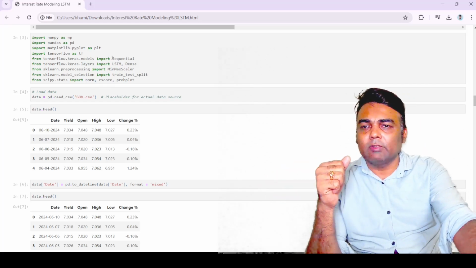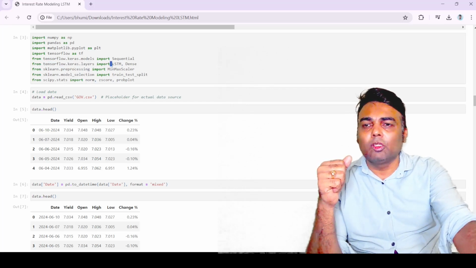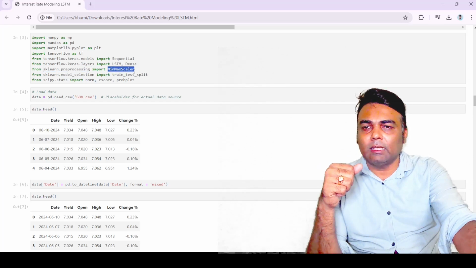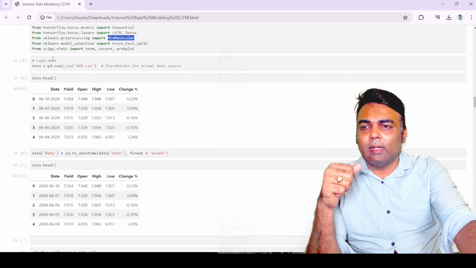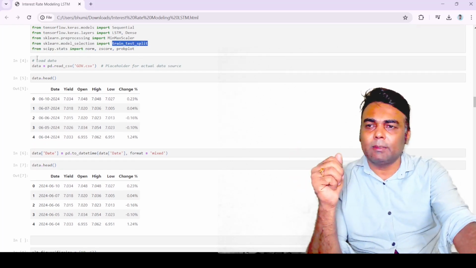As we discussed, we require the Sequential model, then from TensorFlow.keras.layers we require the LSTM and the Dense layer. Then from sklearn.preprocessing you require the MinMaxScaler, and from sklearn.model_selection you require train_test_split to split the dataset.